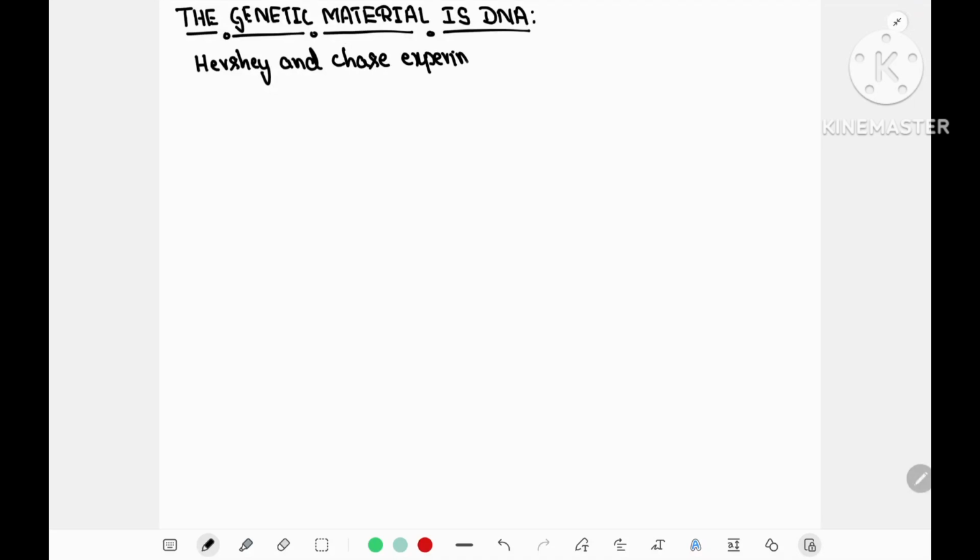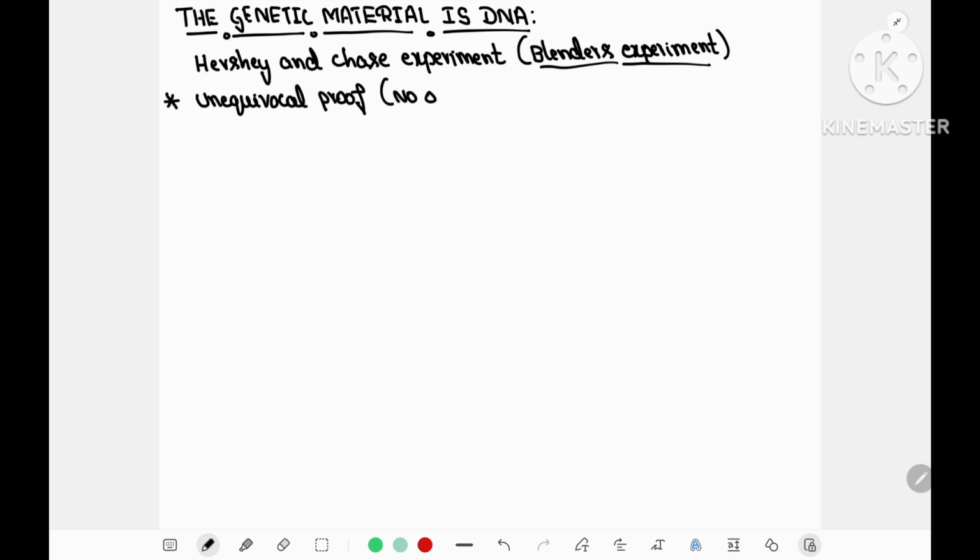From Avery's experiment, it is clear that DNA is the genetic material, but the problem was that not every scientist agreed. Now, the other experiment, which was conducted by Hershey and Chase, is popularly known as the Blender experiment. I'll explain why it is called the Blender experiment a little later. It has given the unequivocal proof, that is, after this experiment, no other objections were given for the hypothesis that DNA is the genetic material responsible for transformation of R strain of bacteria into S strain.